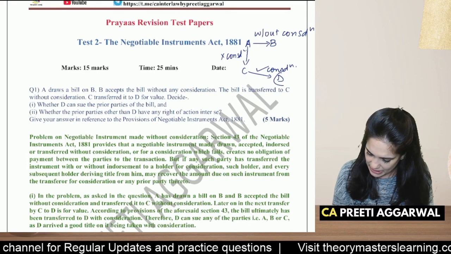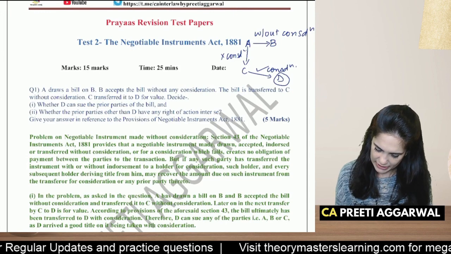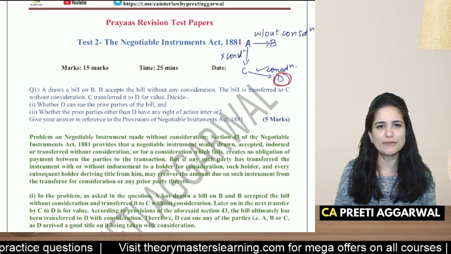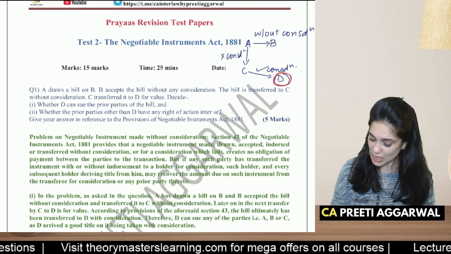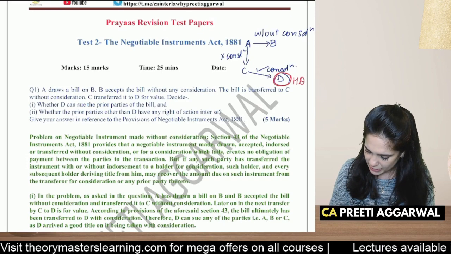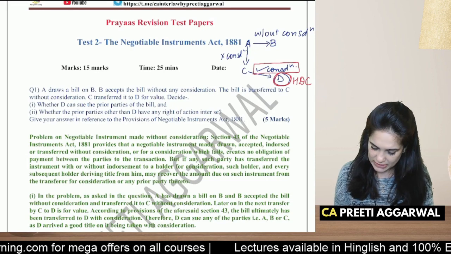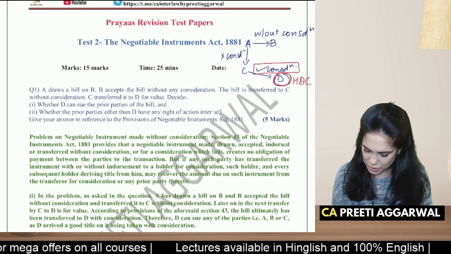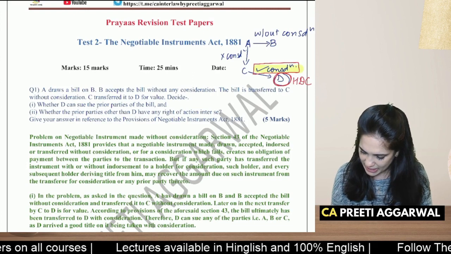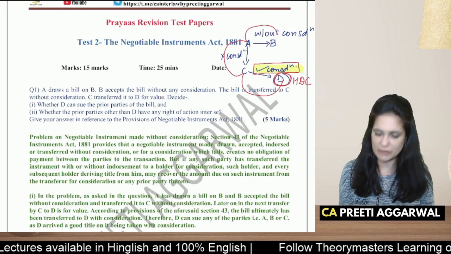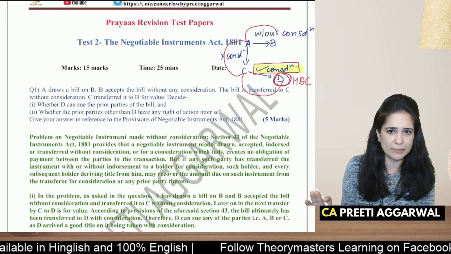Here, D is a holder in due course. Yes, we discussed this when I was discussing the privileges of a holder in due course. So D will become a holder in due course because he has accepted the instrument for consideration. So there is consideration, it is a valid contract. He can file a case against any prior party.